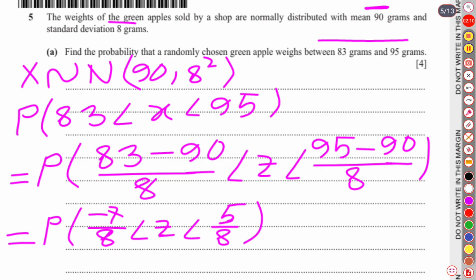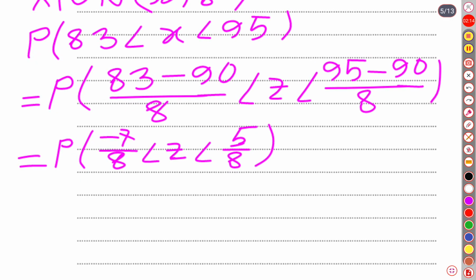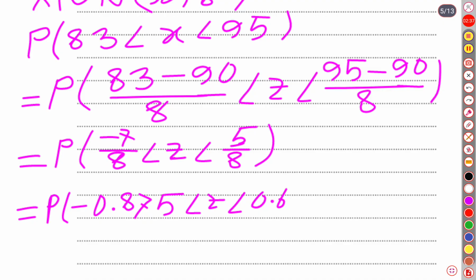Well, if we divide 7 by 8, it is going to be negative 0.875. So, probability of negative 0.875 less than z less than, if we divide 5 by 8, it is going to be 0.625.